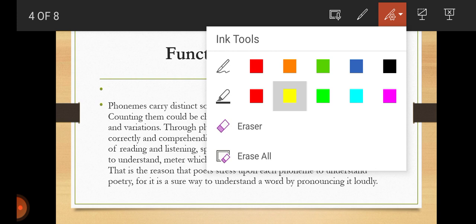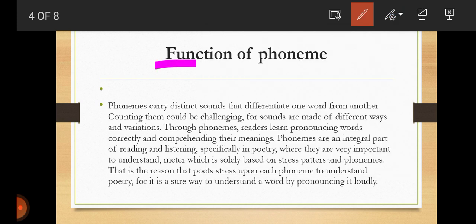Function of phoneme. Phonemes carry distinct sounds that differentiate one word from another. Counting them could be challenging, for sounds are made in different ways and variations. Through phonemes, readers learn pronouncing words correctly and comprehending their meanings.